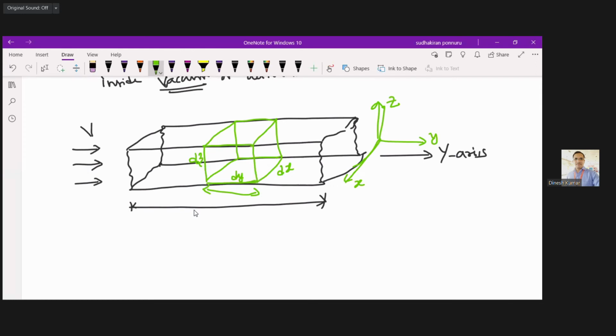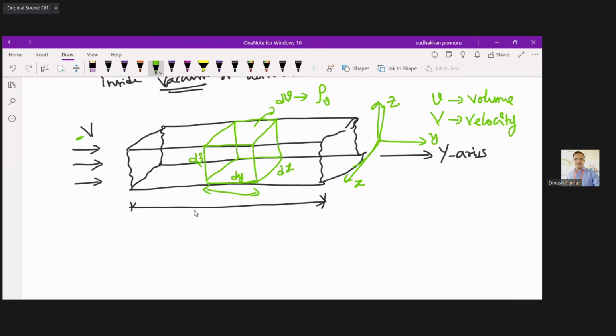If you multiply dx dy dz, you will have the volume dv, and within this volume you have a charge density, that is rho v. Small v is volume, capital V is velocity.